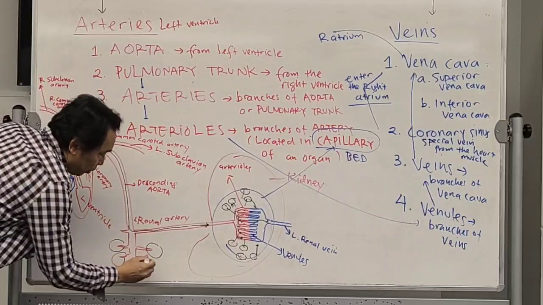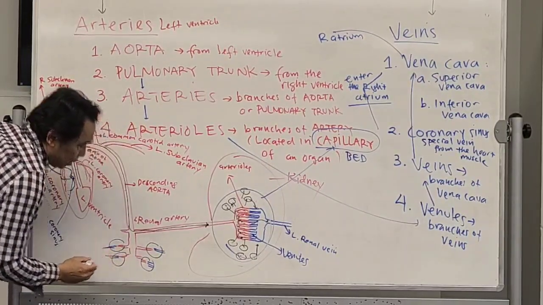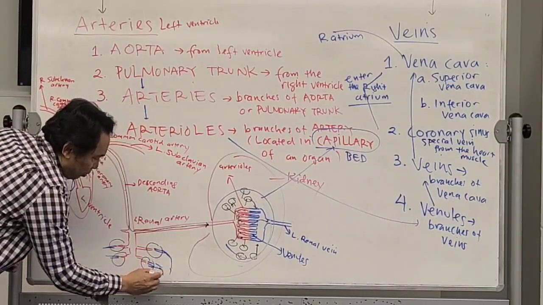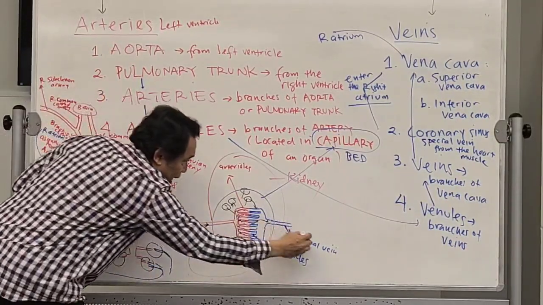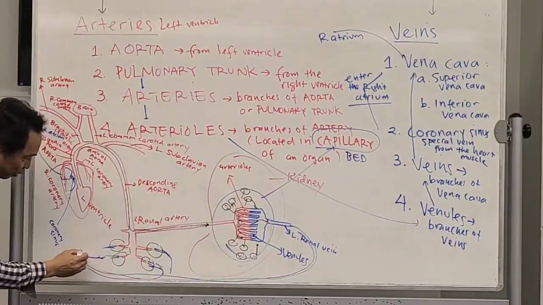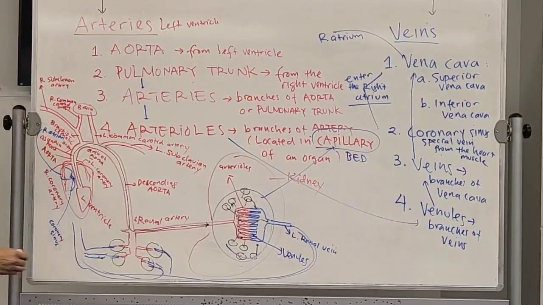Then it's going to be blue side. Are you with me? So there will be veins out from here, out from here, out from here, and so on, making a bigger vein.